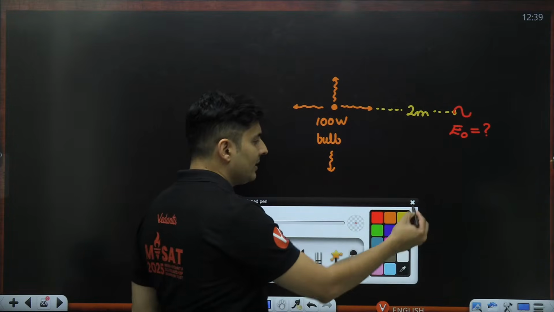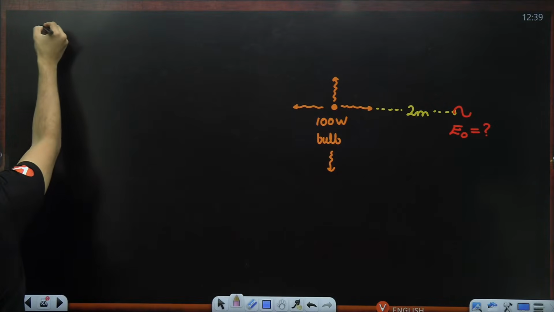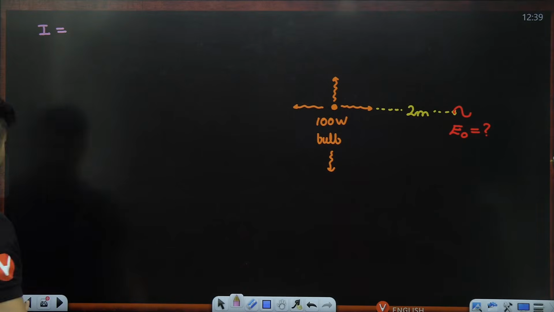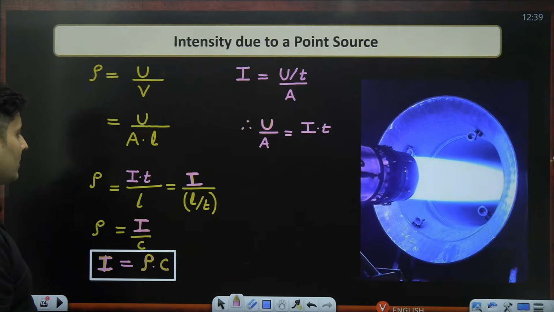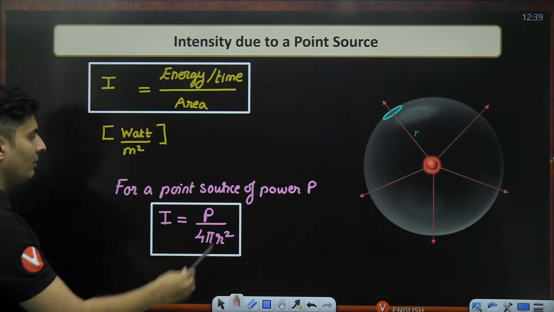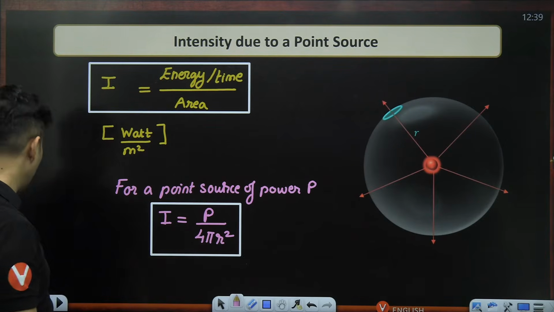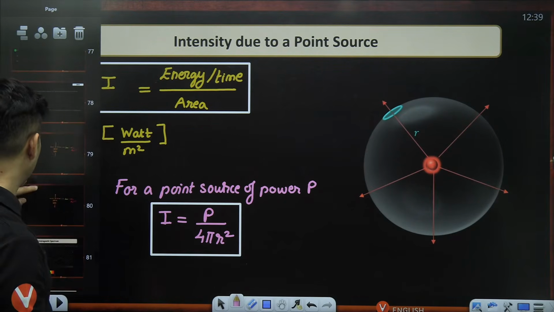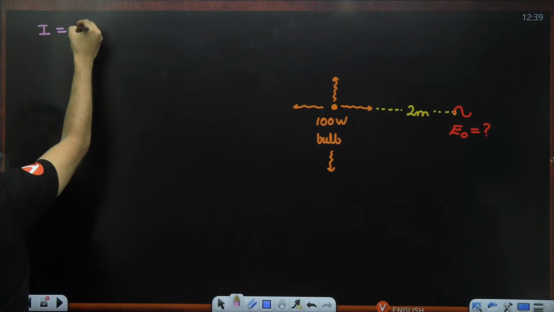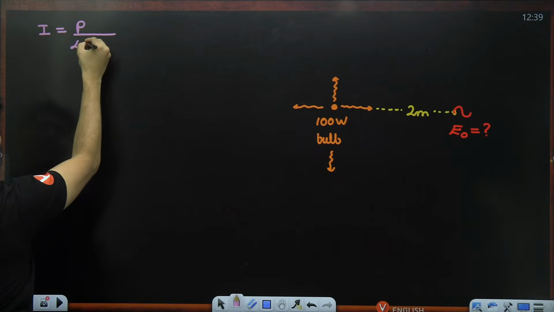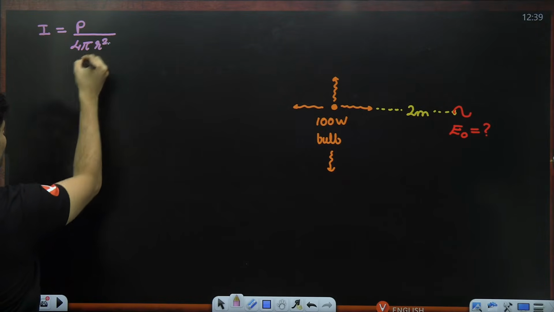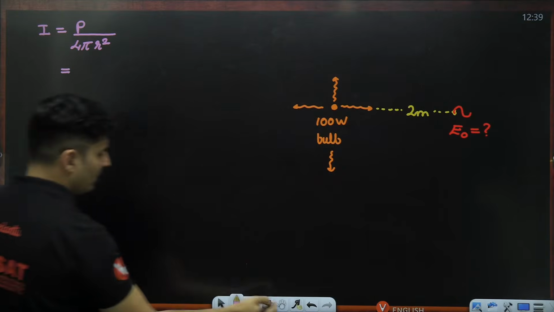So how do we find intensity? I just told you, whenever you have a point source, the intensity is P by 4 pi r square. So just use that formula first. Intensity is power divided by the surface area of an imaginary sphere. So power, and 4 pi r square, we can find it out.